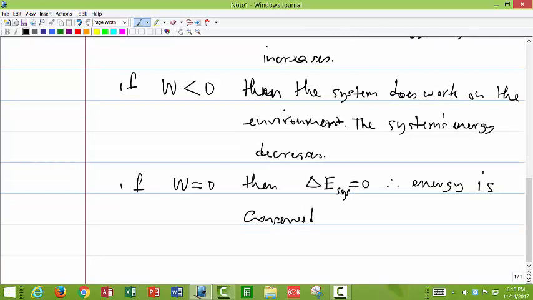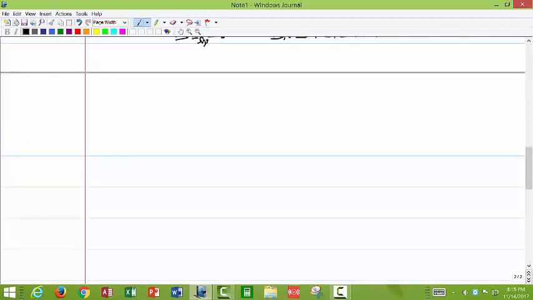If the change in energy of the system is equal to 0, it will mean that the change in kinetic energy plus the change in potential energy plus any thermal energy should be equal to 0. Or we can say that E final minus E initial is equal to 0. Therefore, E final is equal to E initial, which is the same as saying that energy is conserved.